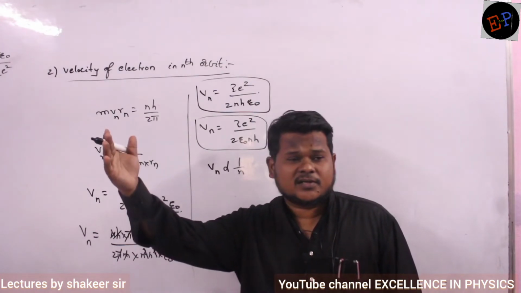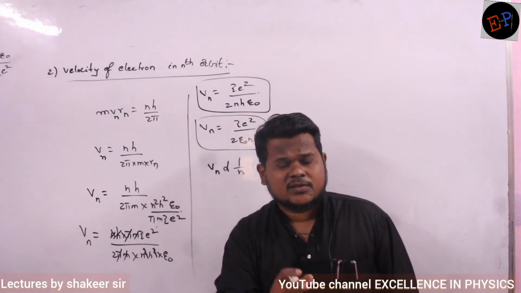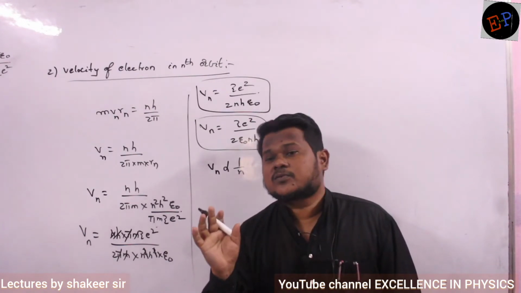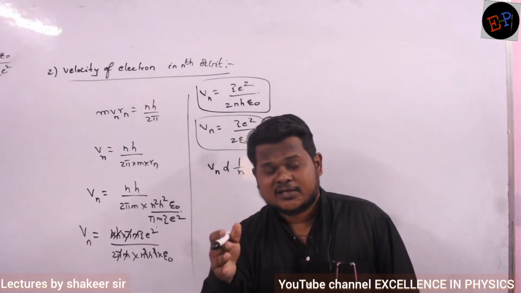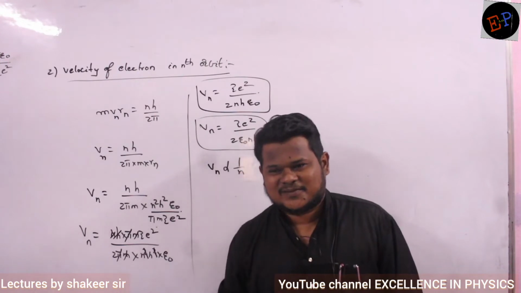But as the distance increases, centripetal force decreases, no? So electron also rotates very slowly. It means somebody is setting the electron there with required velocity.